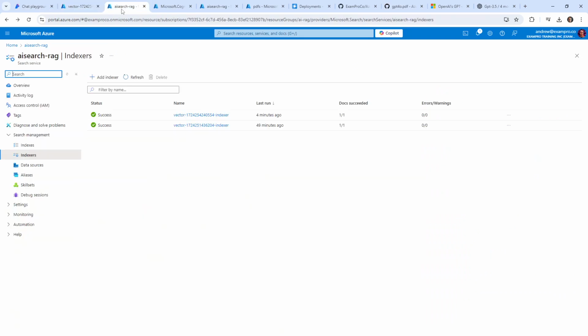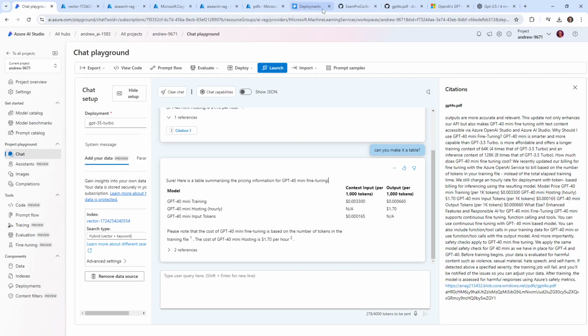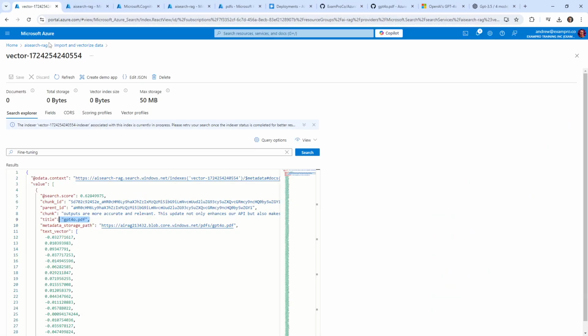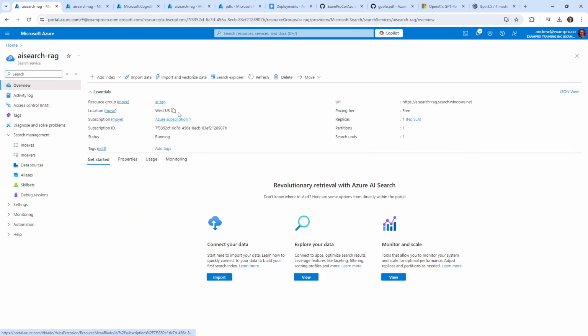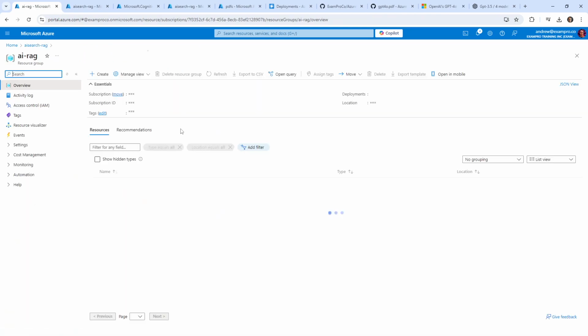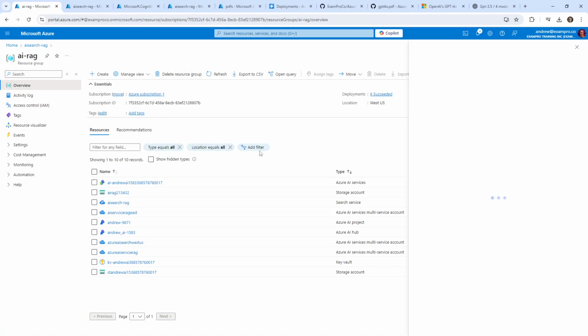And I'm going to go ahead here and just stop this. Or sorry, we'll do some cleanup. And luckily we have that AI RAG resource group. So we'll go into here and we have a bunch of junk in here. Yeah, a bunch of stuff. And we'll go ahead and delete that.